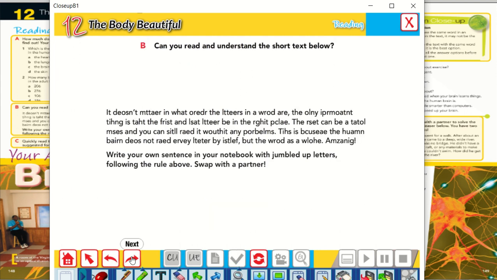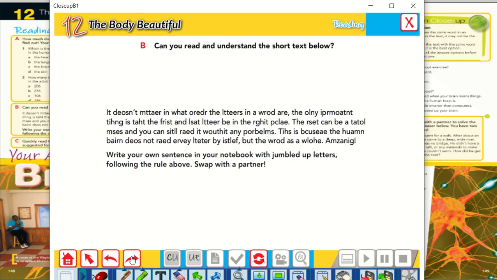Now let's move to the next one. Now let's go to exercise B. Can you read and understand the short text below? Here in this text, look at the text. Is it a usual text? Is there anything unusual in the text? Yes, we have some words that have disordered letters. Is it comprehensible? Is it understandable? Can you read it with these disordered letters? Let's try to read it together.